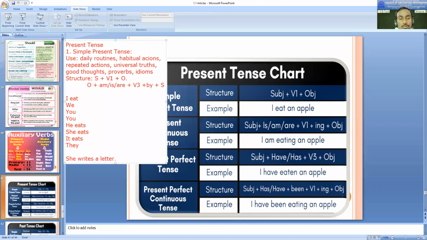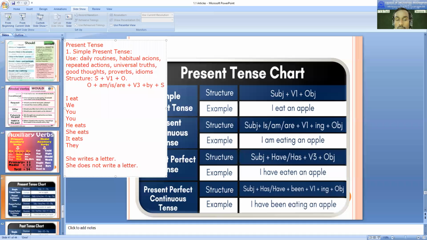Okay. So what you people should do? You people just try to make it negative. So how are you going to make this sentence negative? With not. She does not write a letter. Okay. Here also remember, if we use does here, now it is not writes. Now it is only write. Why? Because here we use does. So therefore it is not like this. Then, she writes a letter.